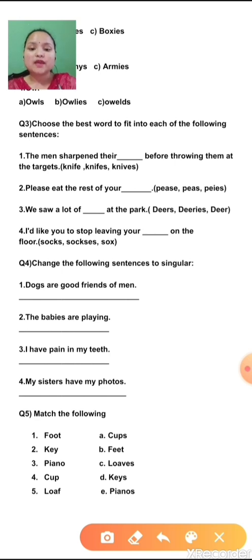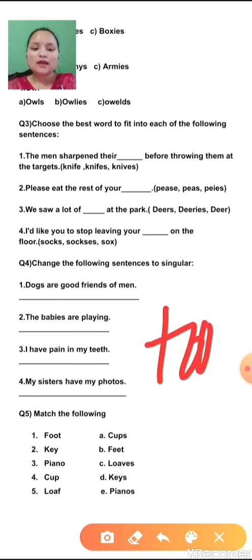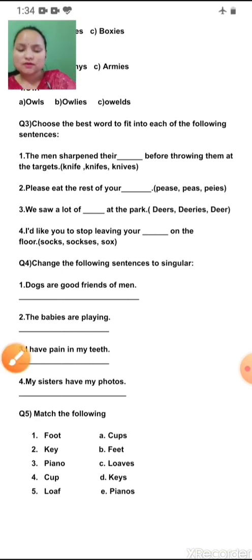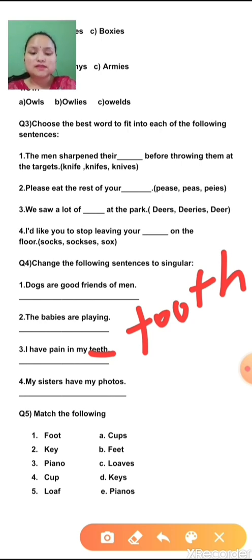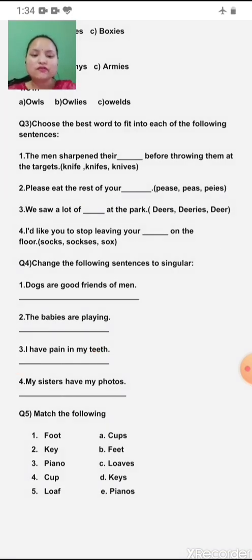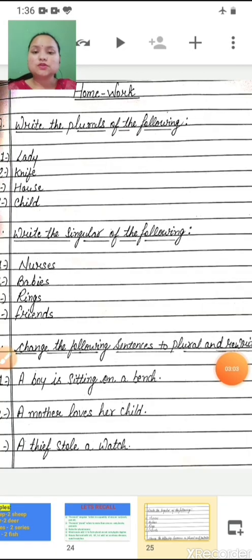Third, I have pain in my teeth. I have pain in my tooth. Teeth will become tooth. My sisters have my photos. My sister has my photo. Now you have to match the following. Foot, feet. Key, keys. Piano, pianos. Cup, cups. Loaf, loaves.